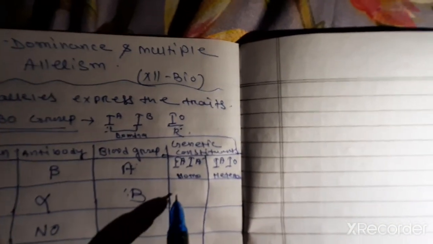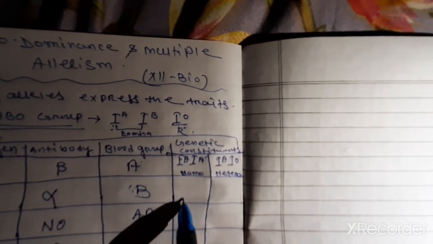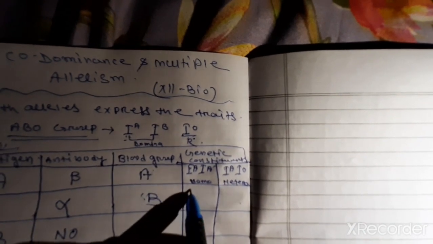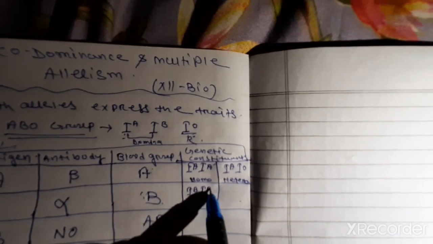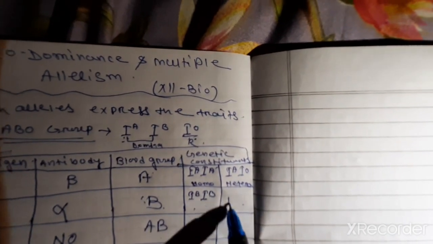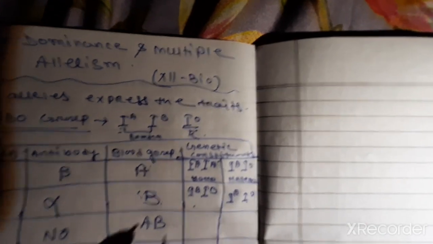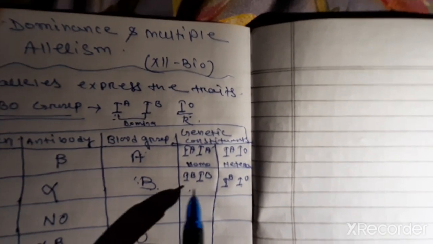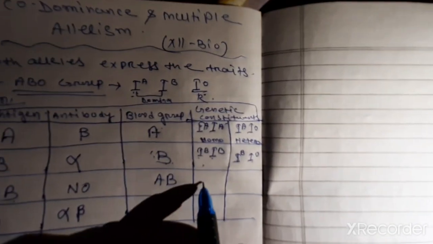Similarly, if a person is having the blood group B, there are two possibilities, one homozygous and another heterozygous. If the blood group is B, then the homozygous condition is IB IB, or the heterozygous condition is IB IO. There are two possibilities. The genetic constituent may be IB IB, may be IB IO. Are you getting my point?